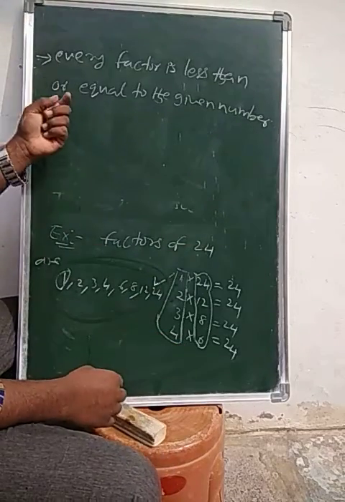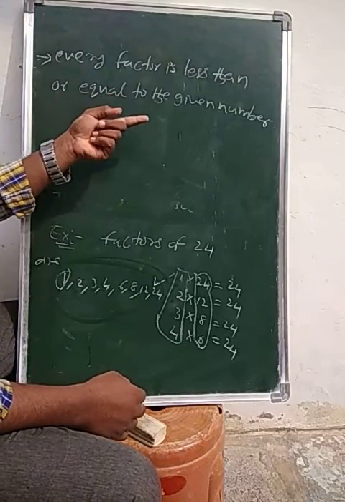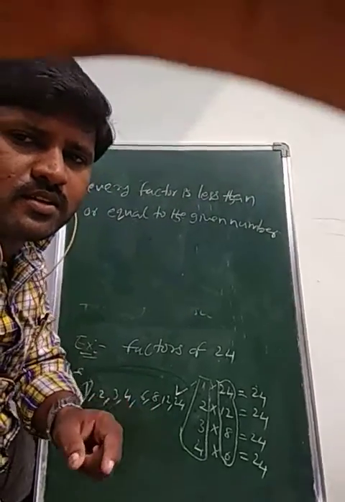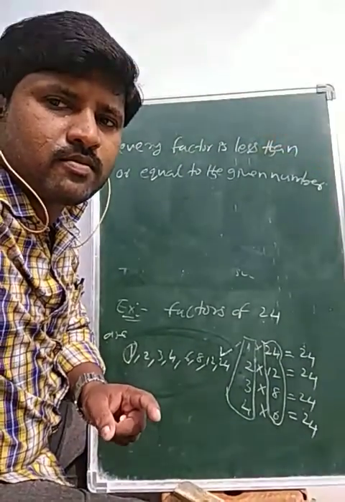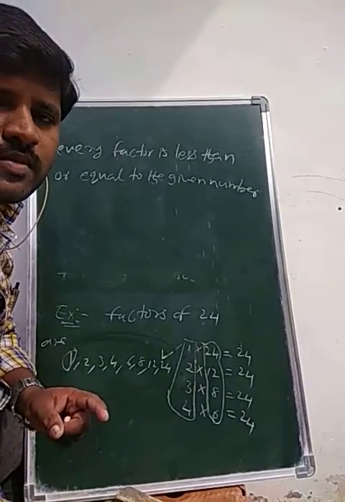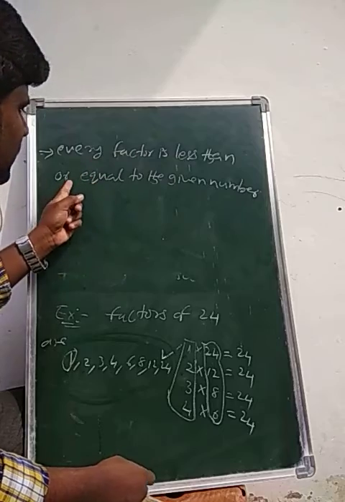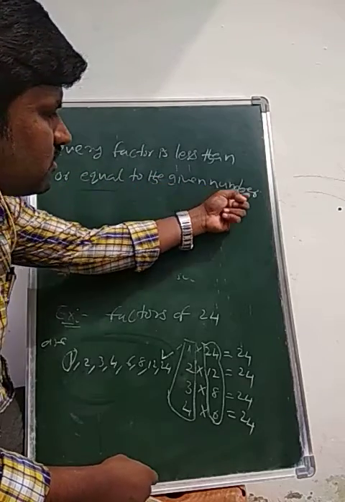You just read the statement and observe it clearly.